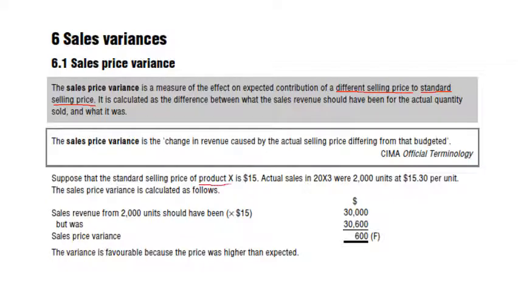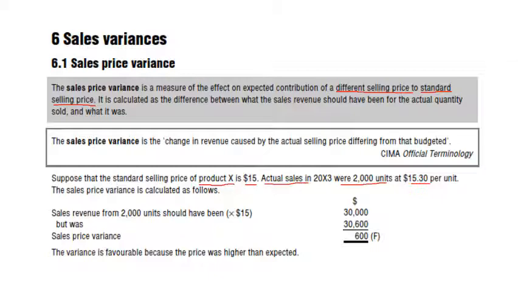We can better understand with the example. The standard price is $15 for product X. However, the actual sales was 2000 units and the sale price was $15.3 per unit. It means that the standard you made was $15, whereas the actual sales price when you went in the market, your product was sold at $15.3 per unit, more than your standard price.